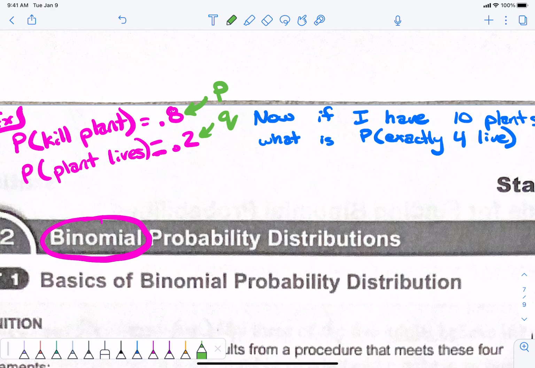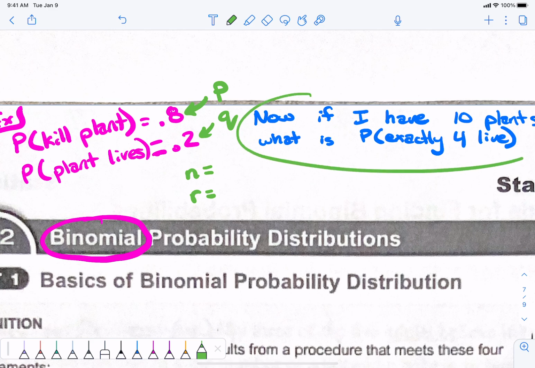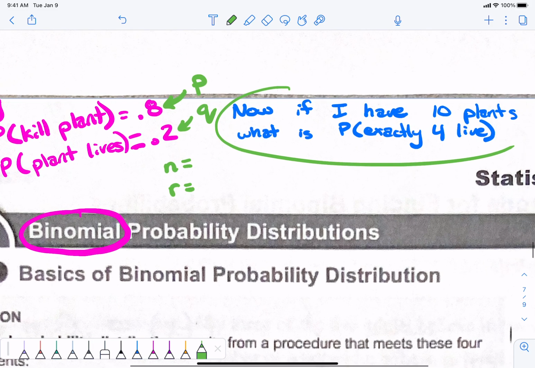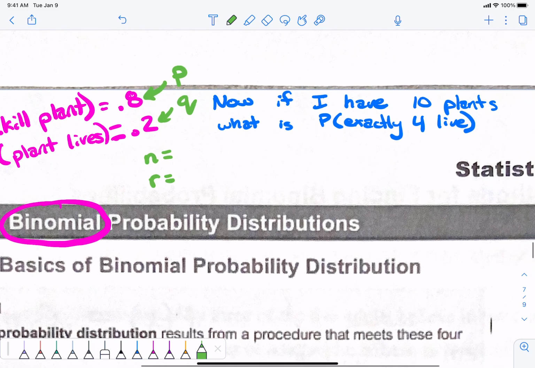And then we have 2 more variables, and these are the only 2 other variables that are associated with this. We have an N, and we have an R. They might call it N and X instead of N and R. I do N and R because, like, NPR, NCR, those are the variables that we use for NPR, NCR. So we have an N and an R. Okay? Based on this information, what is N and what is R? 10 is my total number of plants that I have, right? How many do I want to live? 4 are living, okay?